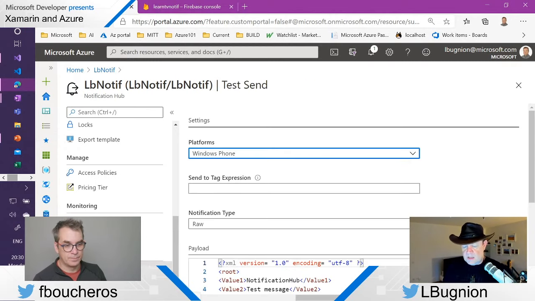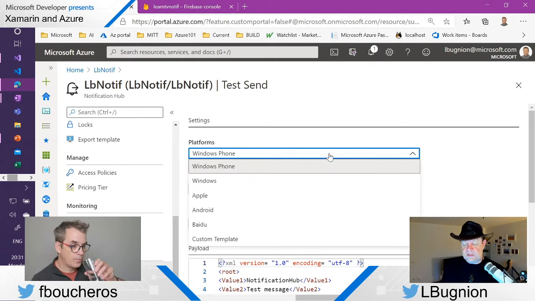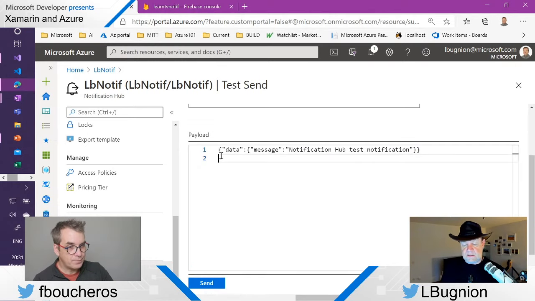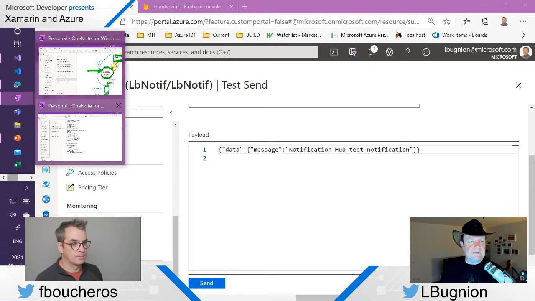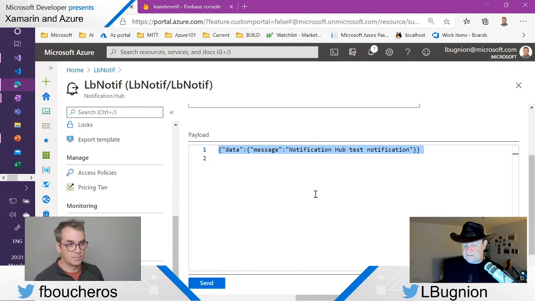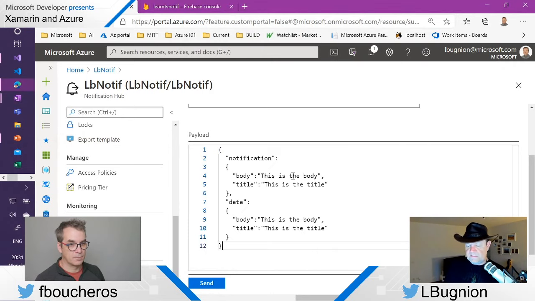Down there in the notification hub, there is a test send, and we already used that last time with Windows. But this time I'm going to go to Android, and Android notifications work with some JSON. So I need to take the JSON test message, which I'm going to paste here. As you can see, there are two parts.